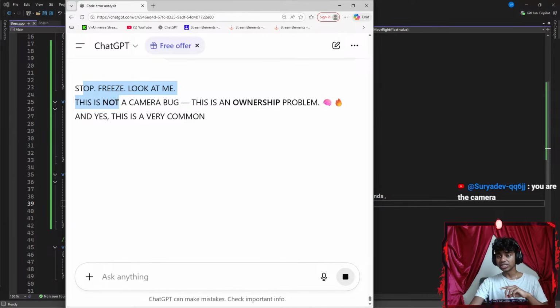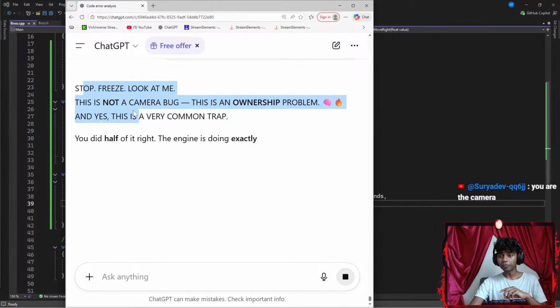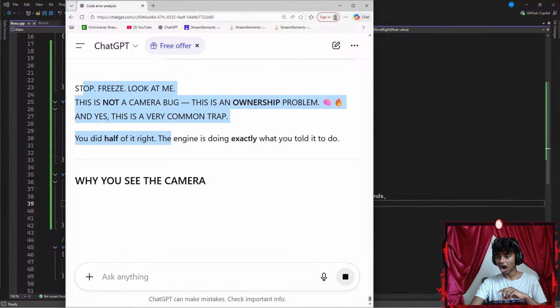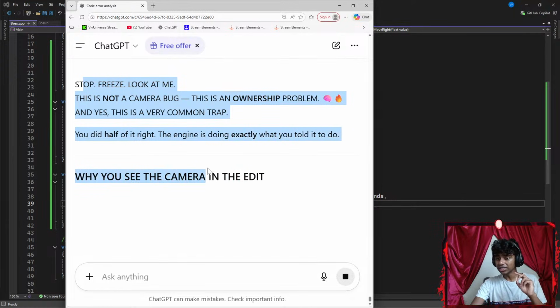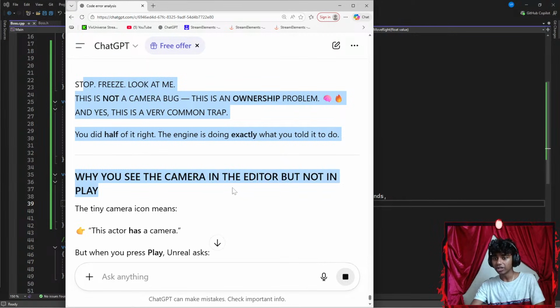Okay, stop, please look at me. This is not a camera bug. This is an ownership problem. And yes, that's a very common trap. You did half of it right. The engine is doing exactly what you told it to do. Why you see the camera in the editor, but not in the play.